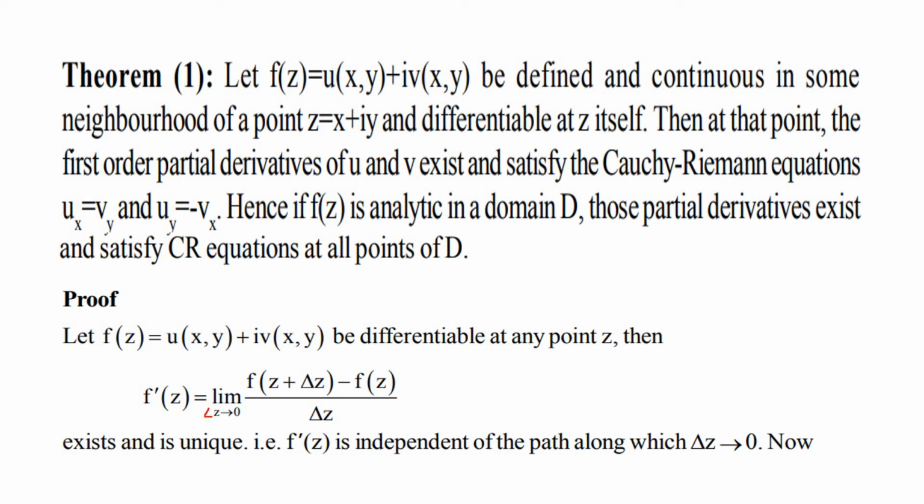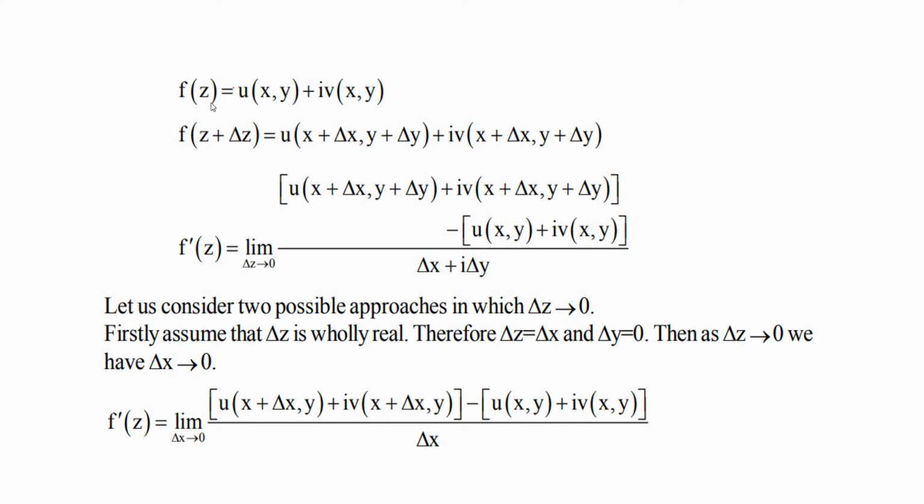Both the limits are same. Now, we have f(z) = u(x,y) + i v(x,y). Then f(z + Δz) is, as x increases by Δx and y by Δy, u(x + Δx, y + Δy) + i v(x + Δx, y + Δy). And we have f'(z) = limit Δz tends to 0 of [f(z + Δz) − f(z)] / Δz.